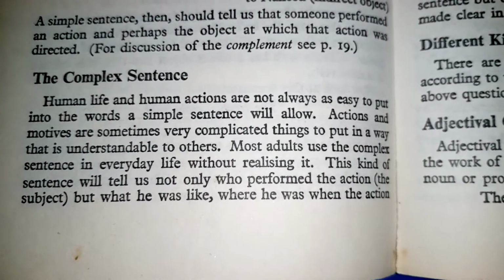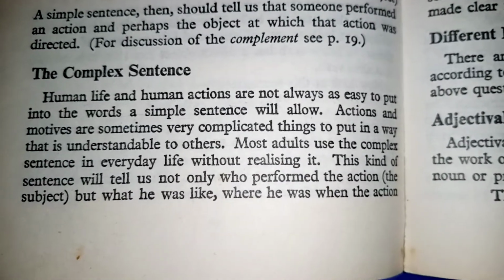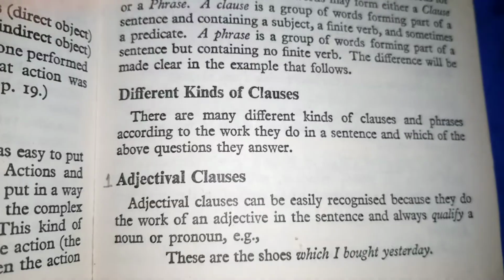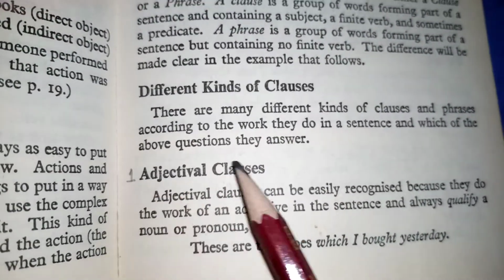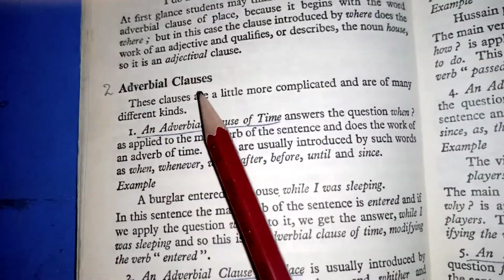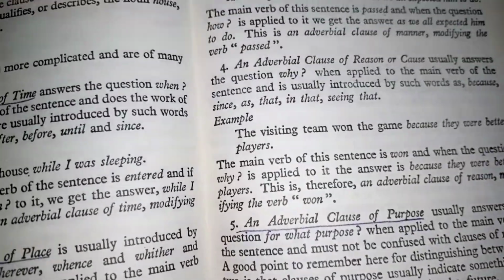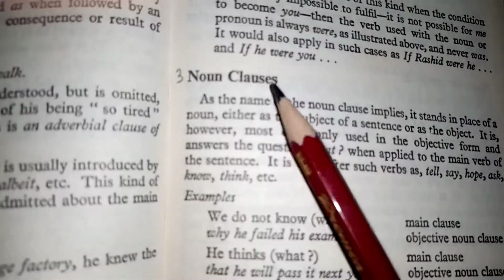And in our today's lecture, we shall study all those clauses which form different types of clauses. These different kinds of clauses will include adjectival clauses and adverbial clauses, and after the adverbial clauses we shall see the noun clauses.